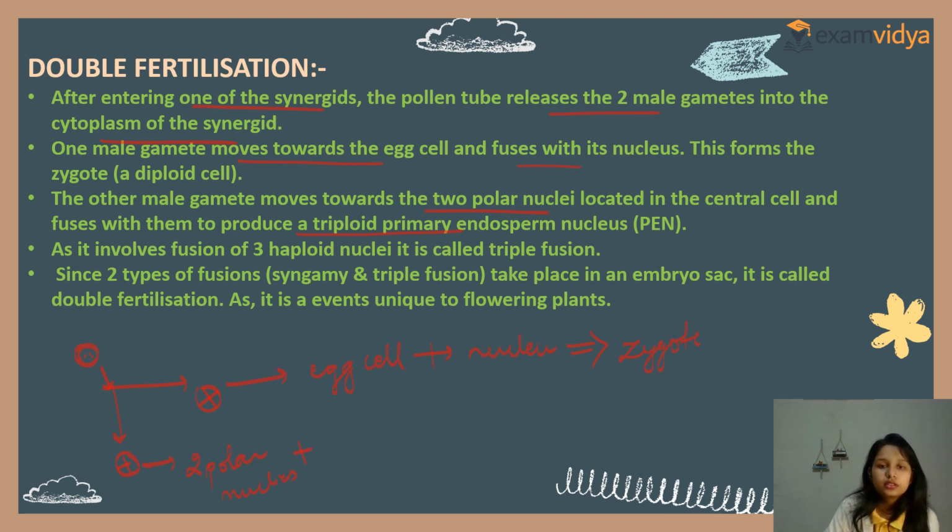It fuses with the central cell and forms the PEN.